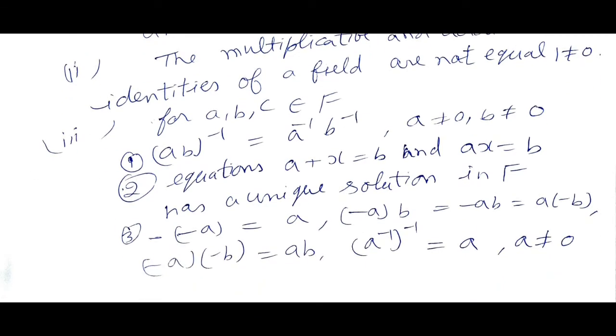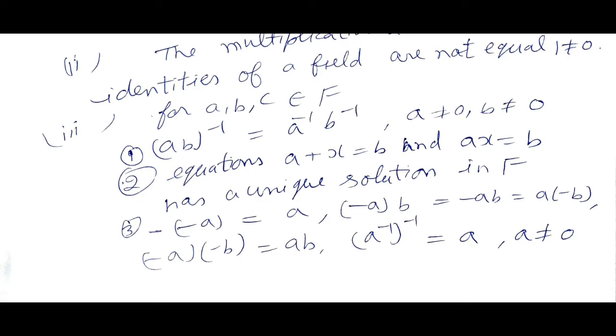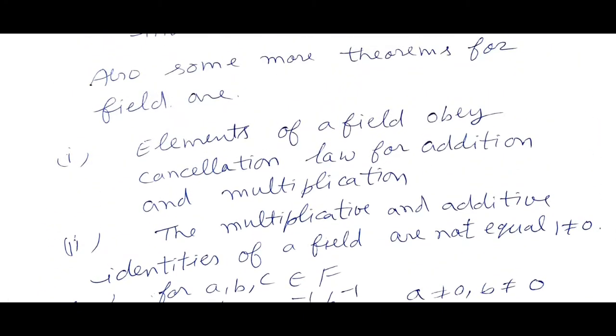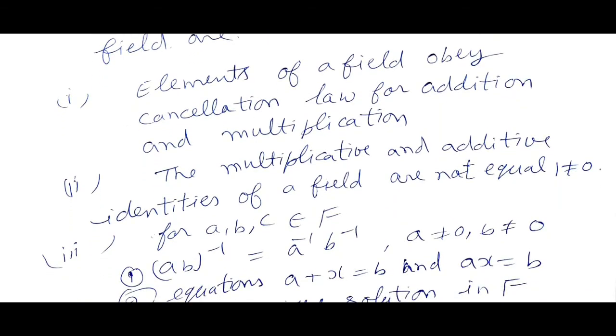And next, -(-a) equal to a, (-a)·b equal to -(ab), (-a)·(-b) equal to ab, and (a inverse) inverse equal to a, a must not equal to 0. So all these properties of field F are very obvious. You can prove these on your own, so please try to do. So it was about the field axiom.